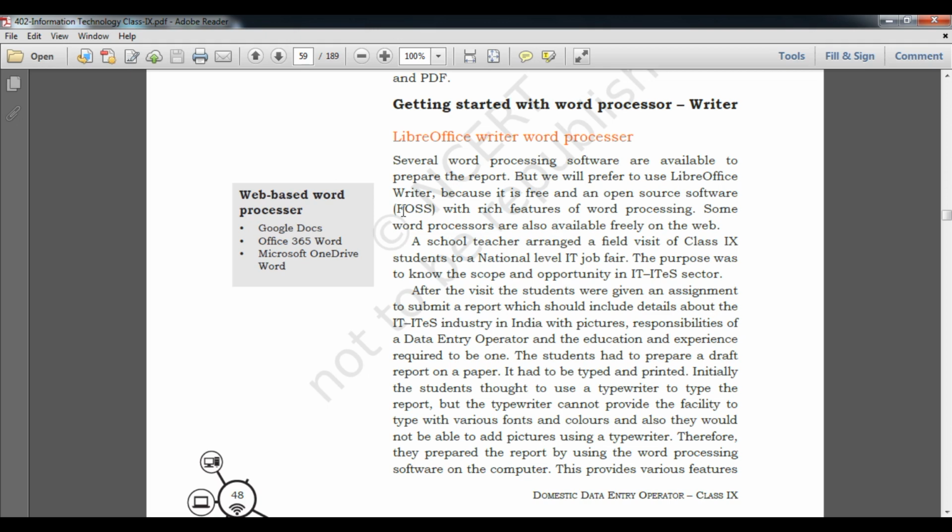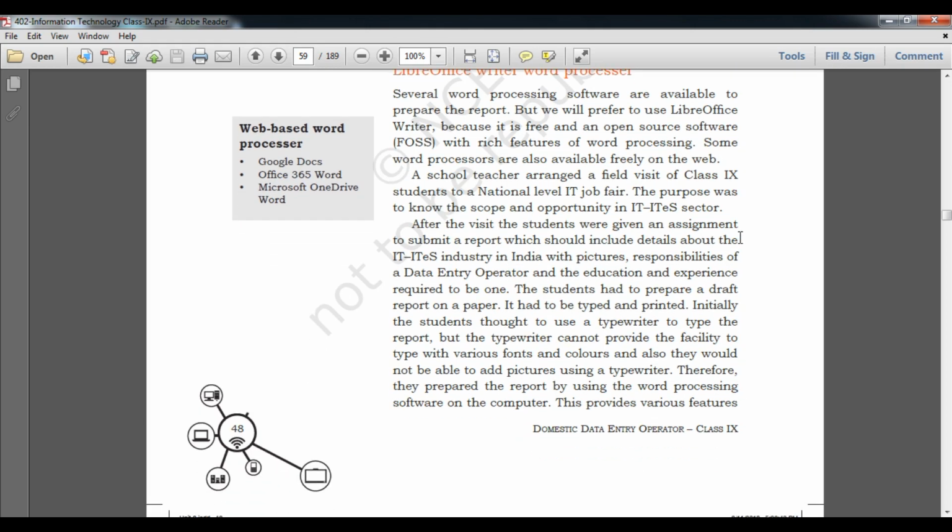So when the question arises, student, what is the full form of FOSS, you will write: free and open source software. Now, with the rich features of word processing, some word processors are also available freely on the web. Student, as a school teacher, arrange a field visit for the 9th class. So this is a guideline, I will skip it.